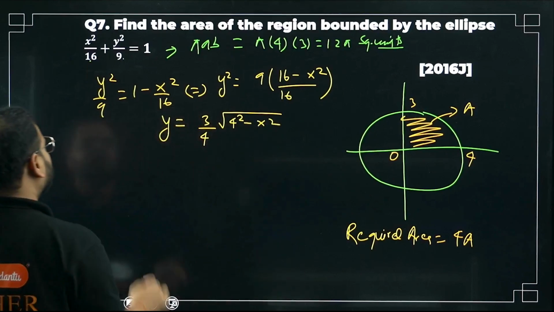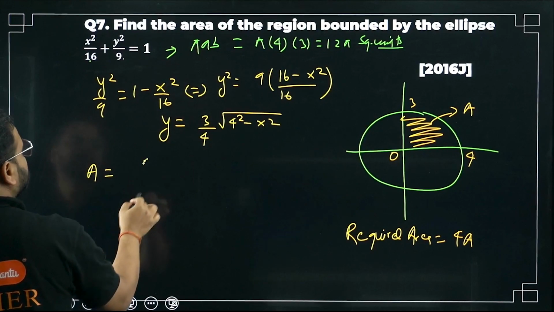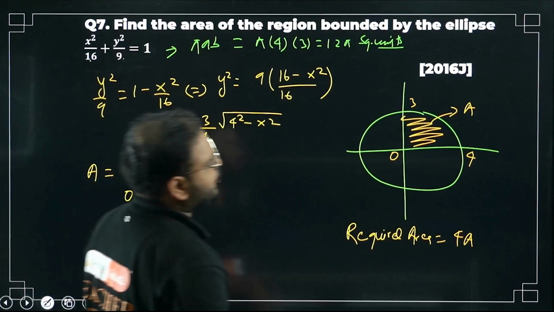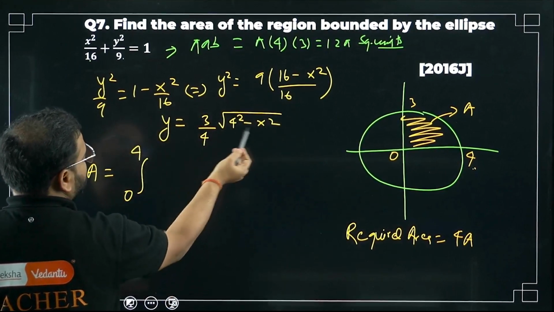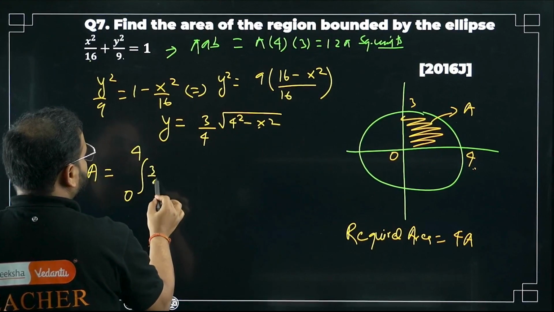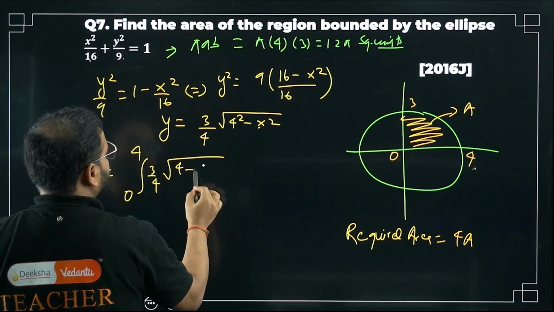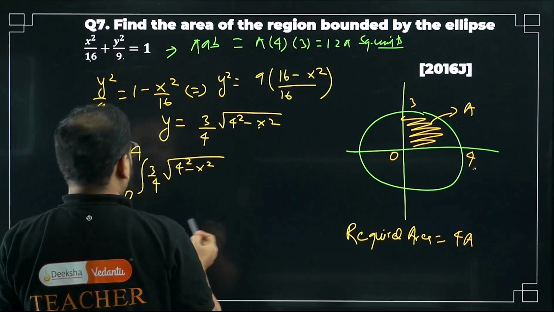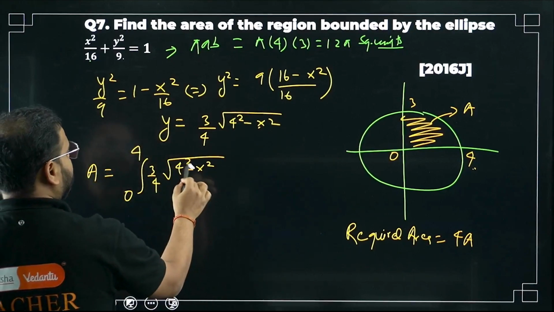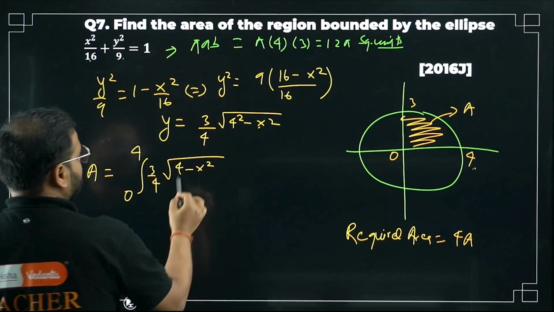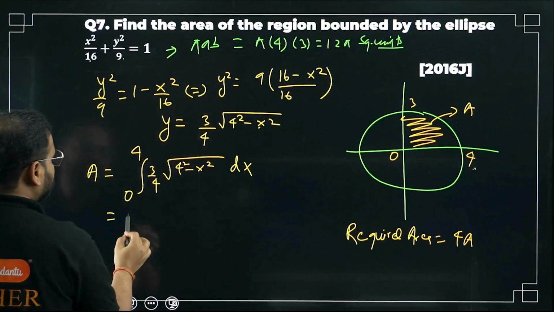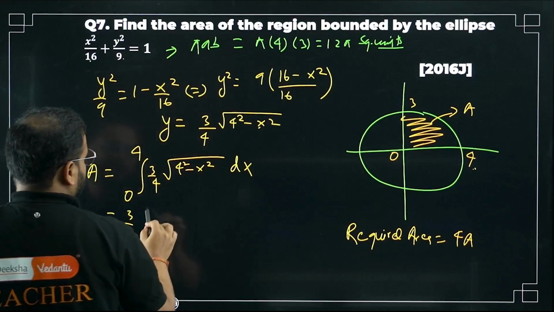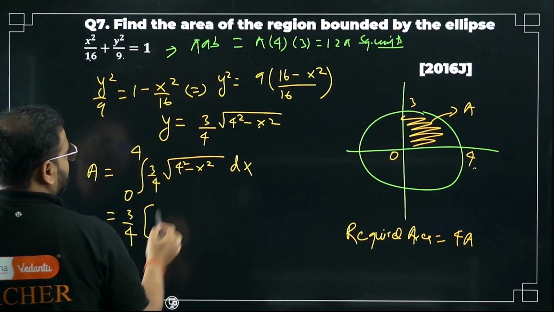Can you integrate this? Of course. Write area A as 0 to what, bacha? Please check. 0 to 4. Okay. The variable is x, right? So please check. 3 by 4 is over here. Integrate it like this. Root of 4 square minus x square dx. The constant can be taken outside, so 3 by 4 is outside. Have a look. Integrate this. What is the answer for this one?